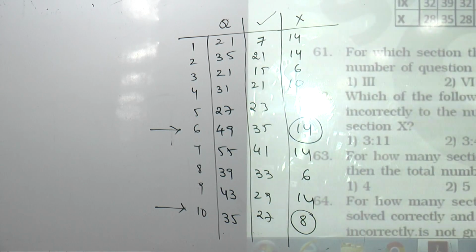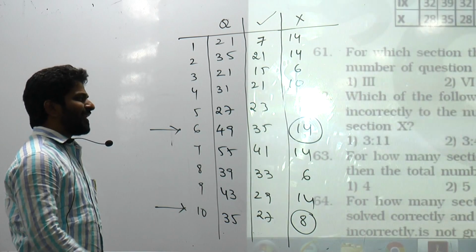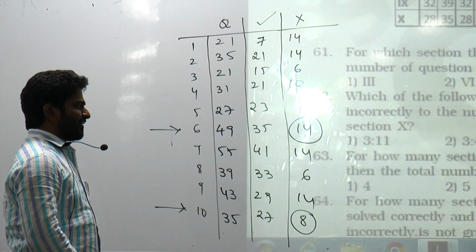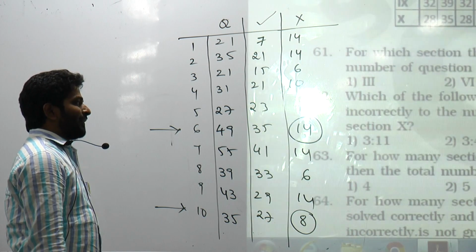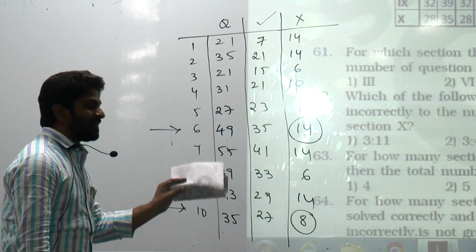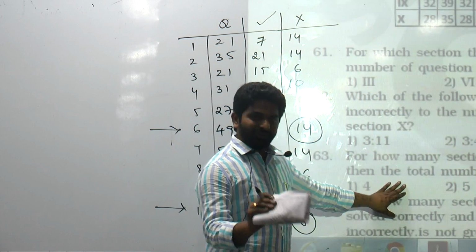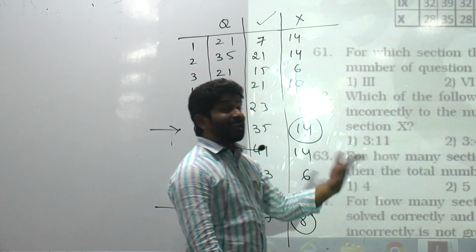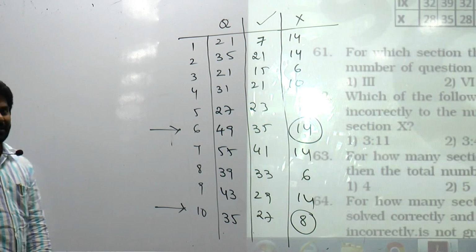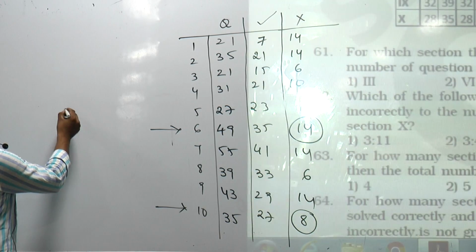Next, 63. For how many sections is the total number of questions in that section not less than the total number of questions in the second section? You are talking about total number of questions only. Not less than in the sense, equal or more.